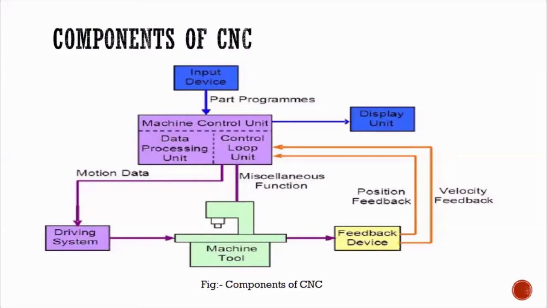Those transducers are going to be used, which give the feedback. According to the feedback, the product is considered. The machine control unit makes sure that if there is any deviation, it can be recalibrated into the encoding for the driving system, or it may be the machine tool. These are the components of CNC.